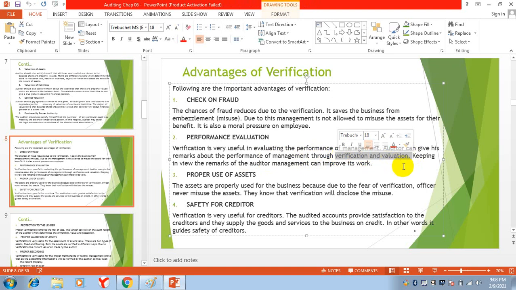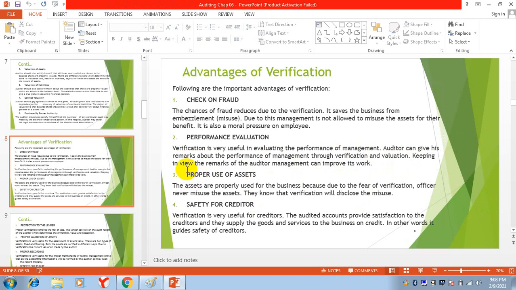They are checking whether their performance is good in utilization of assets and liabilities or not. Keeping in view the remarks of the auditor, management can improve its work. If they keep the remarks of the auditor in mind, they can improve their performance.